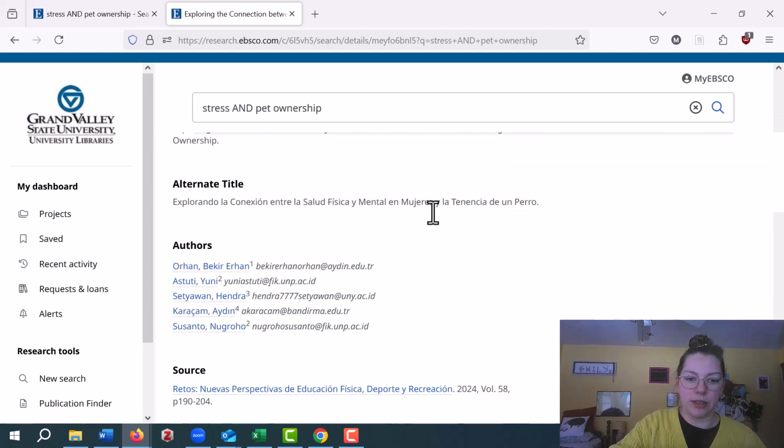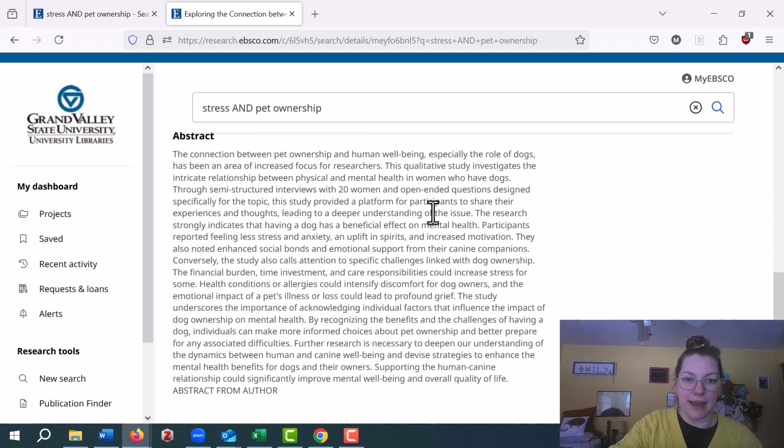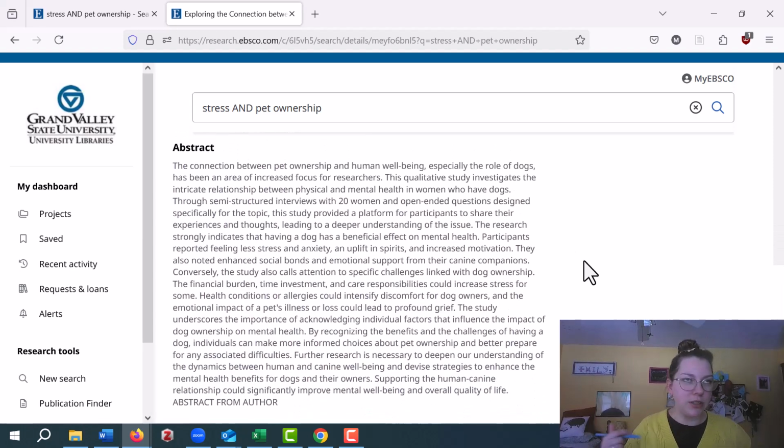So I'm going to keep scrolling because what I want to get to is an abstract. An abstract is just like a summary of the article, which is really where it's good to spend a lot of time. I don't want you to read a whole article and then be like, oof, that was not useful to me. They only mentioned dogs at the very end or whatever. So read the abstract, make sure it's useful. This does look useful to me.